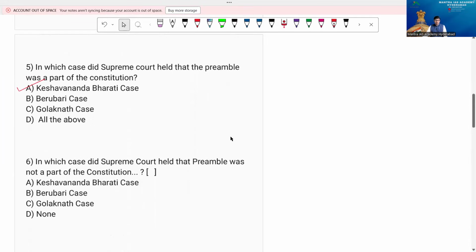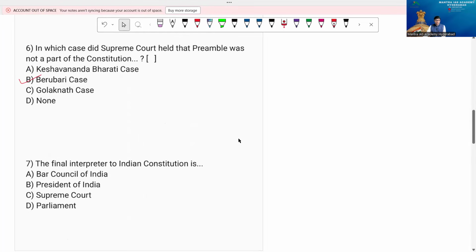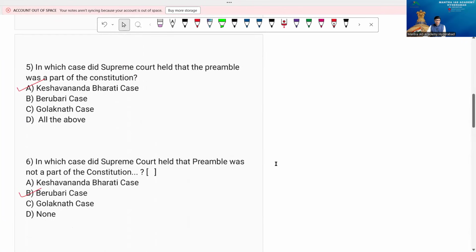Then immediately the 6th question, observe here. In which case did the Supreme Court hold that the preamble was not a part of the Constitution? The options are the same here. Keshavananda Bharti case, Berubari case, C, Golaknath case, D, none. But for this question, it is the Berubari case. Be cautious while analyzing the questions, particularly these 2, my friends. The Keshavananda Bharti case is a landmark judgment in this wonderful country.